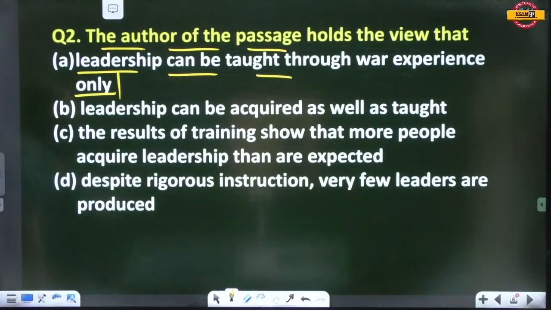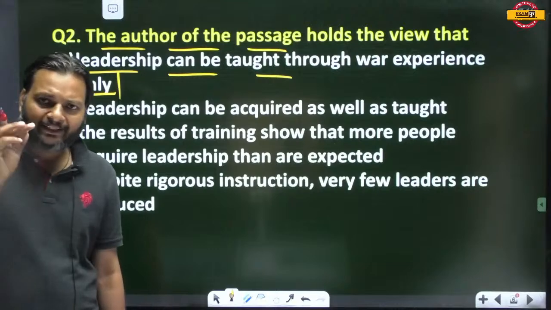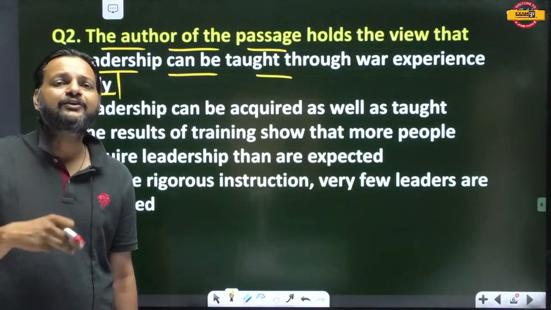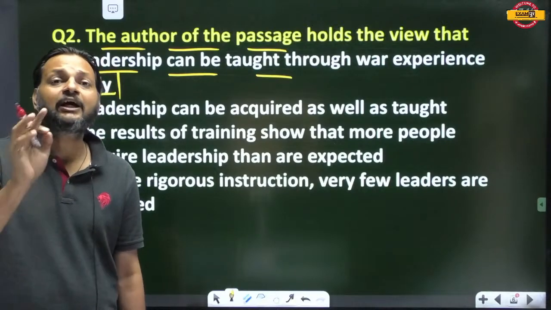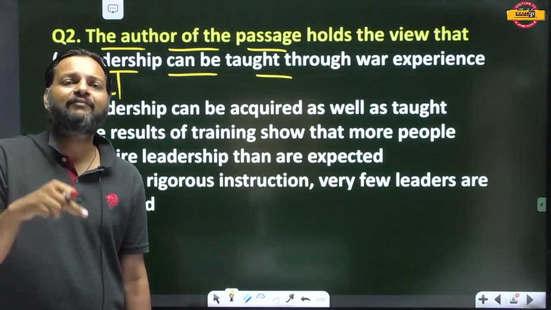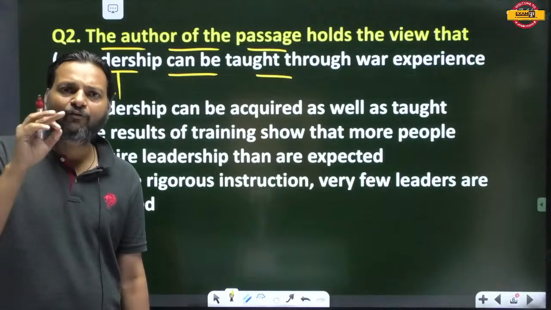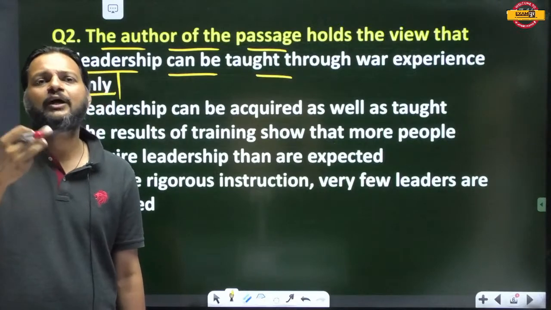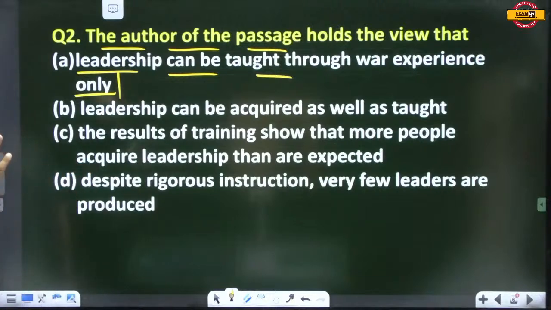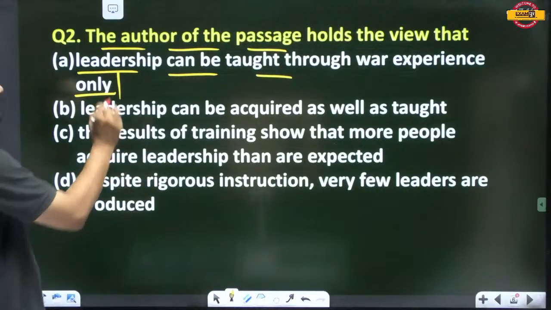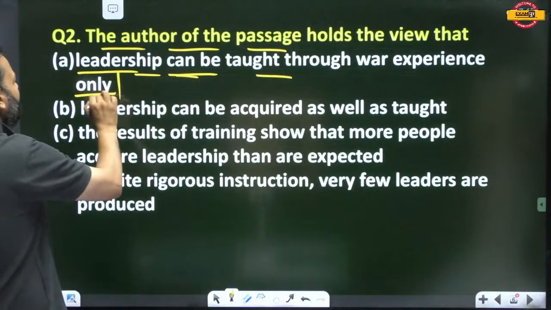The author wants to say that tough time can turn an ordinary man into a leader. The author has given the example of war just to explain the tough time. So the author does not want to say that leadership can be taught through war experience only.